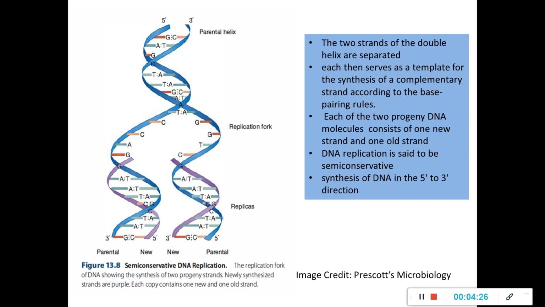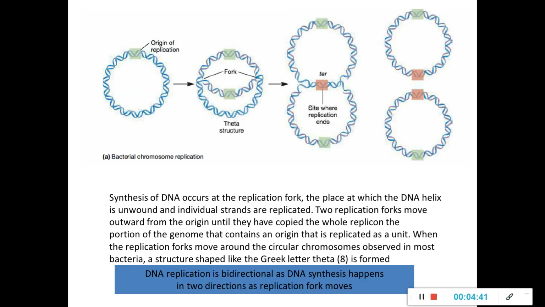That is, in every cell, half of the DNA is obtained from its parent and half of it will be new DNA. And as we note, the synthesis of DNA always happens in the 5' to 3' direction. Why do we call it the 5' 3' direction? We will go into detail on all that. As I mentioned earlier, DNA replication starts from the origin of replication. Now I have depicted here the bacterial chromosome replication. The synthesis of DNA occurs at the replication fork, the place at which the DNA helix is unwound and the individual strands are replicated.